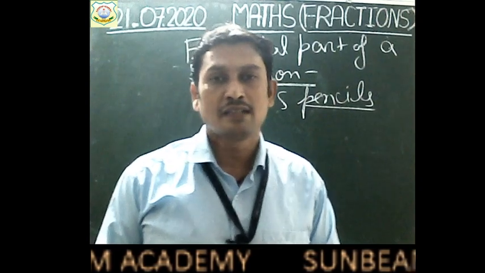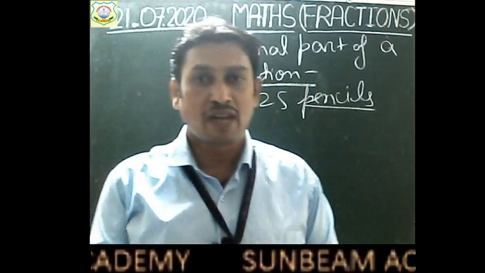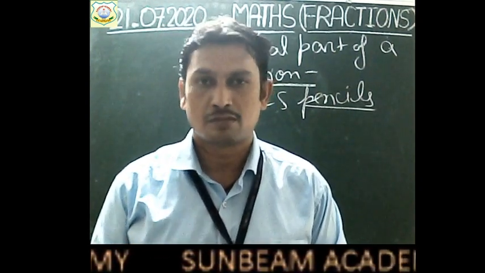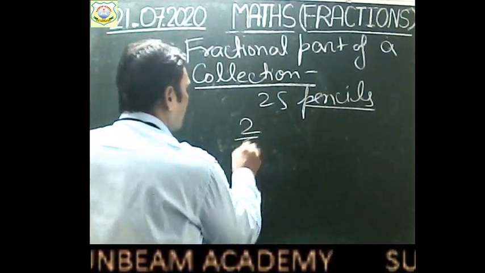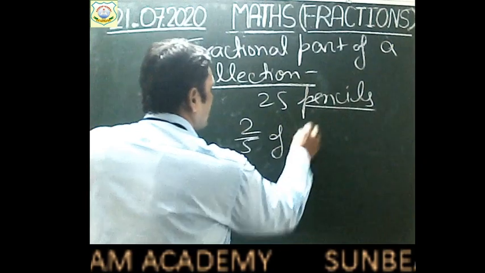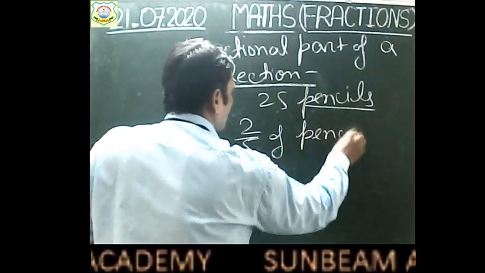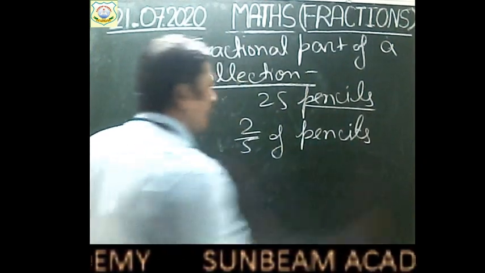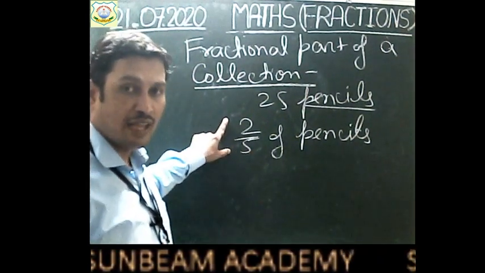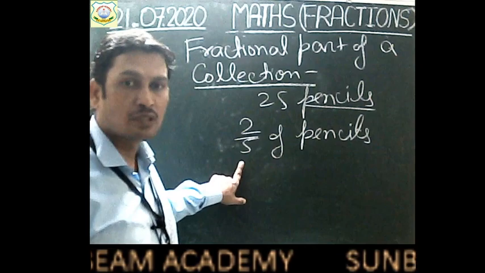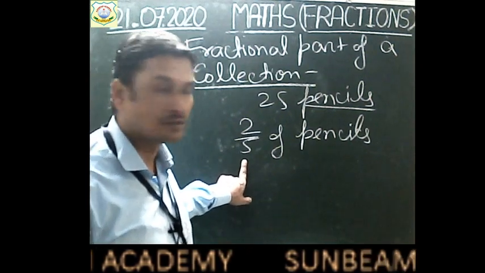Now, if I ask you to give 2 by 5 of these pencils to your sister, you have to give 2 by 5 of the pencils to your sister. How will you give, children? 2 by 5. This fraction shows that you have to make total how many partitions? 5 partitions.